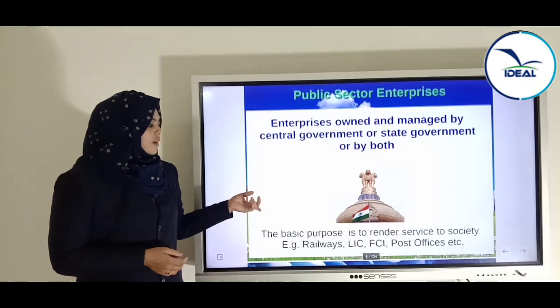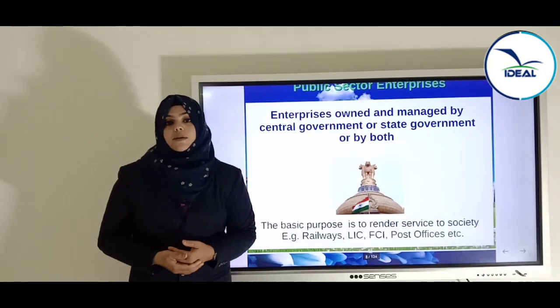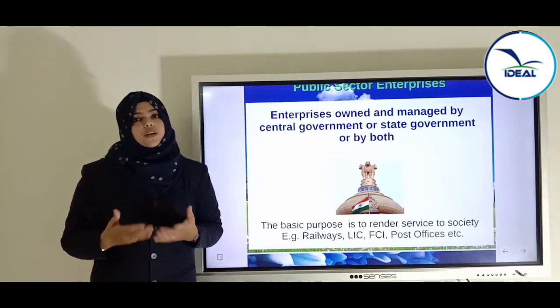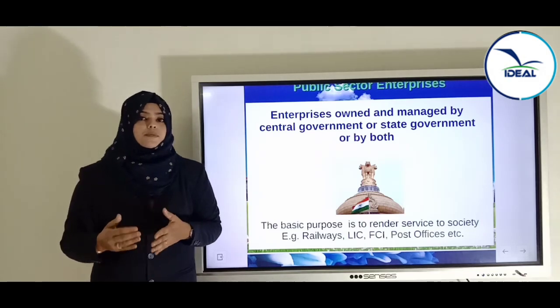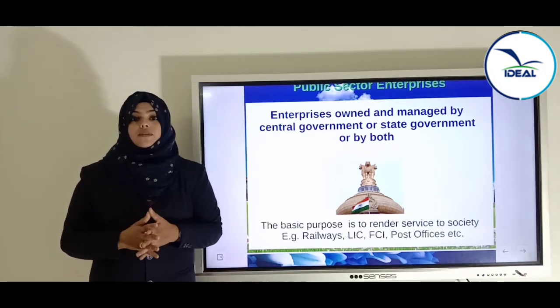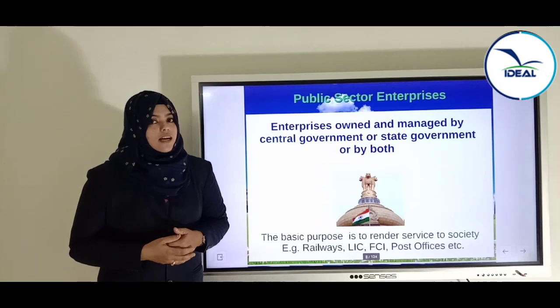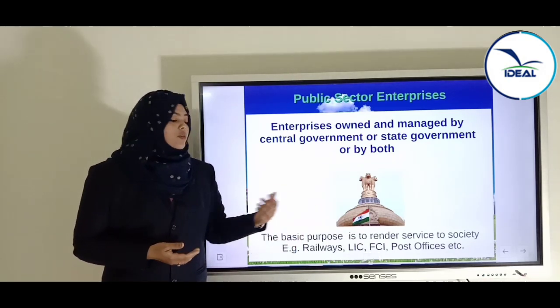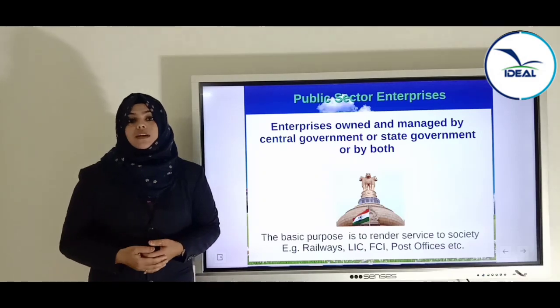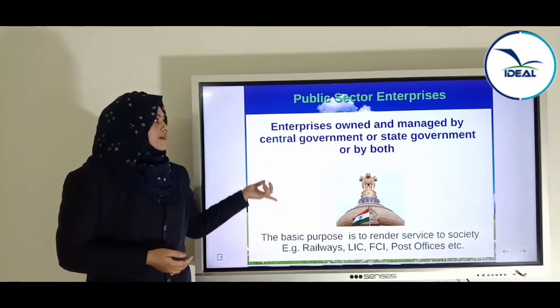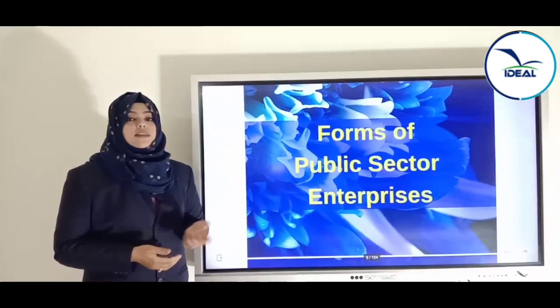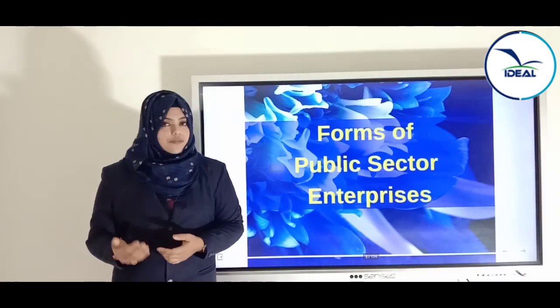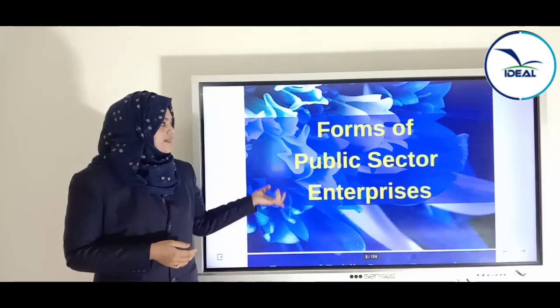Now, what will be the main aim of a public sector enterprise? A government enterprise's main motive will be service. Examples: the railways, income tax department, LIC and postal services are examples of public sector enterprises. Now, what are the different forms of public sector enterprises?